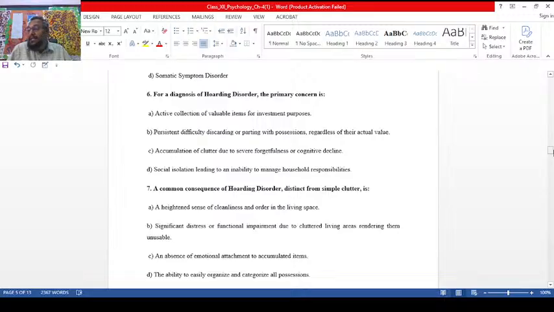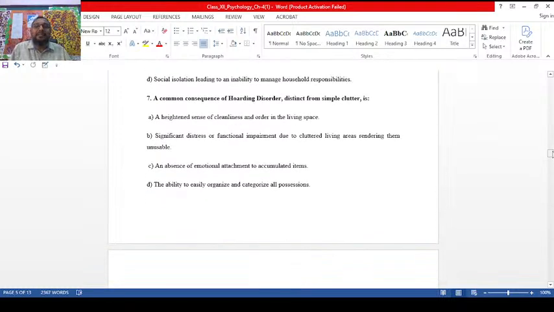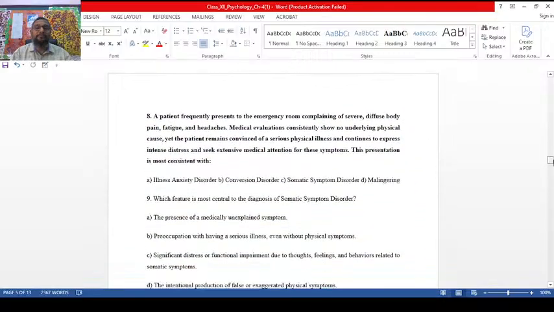Persistent difficulty discarding or parting with possessions regardless of their actual value. Now, a common consequence of hoarding disorder, distinct from simple clutter. What exactly? You see the common one here, it is significant distress or functional impairment due to cluttered living areas rendering them unusable. Means 7th one, option B is the right answer.